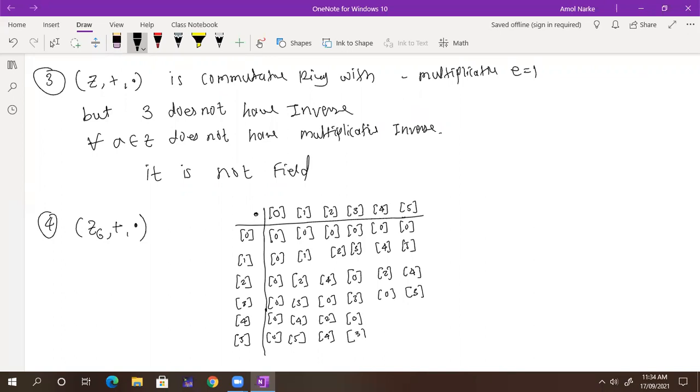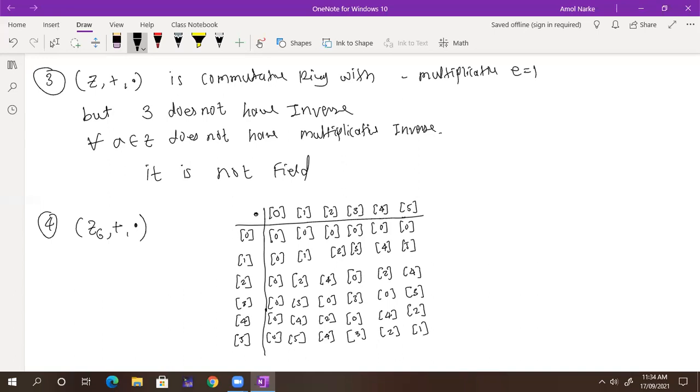What about here? 4 fours are 16, so 4. Correct. And 5 fours are 20, so 2. So here also I will get 2. What is 5 fives? 25, so 1.